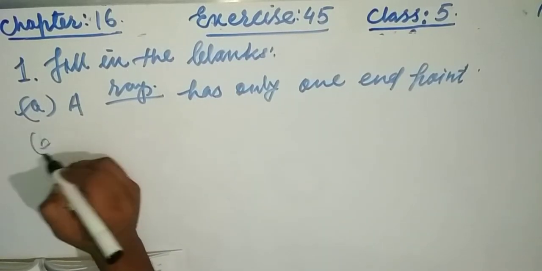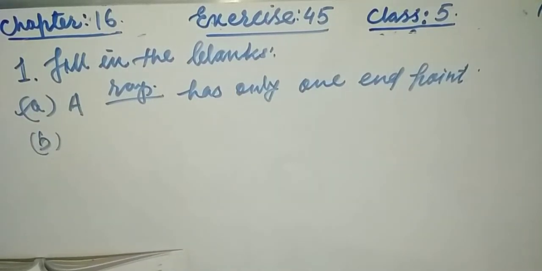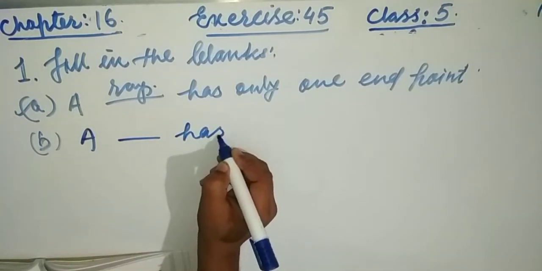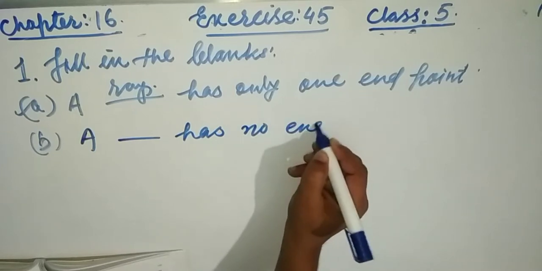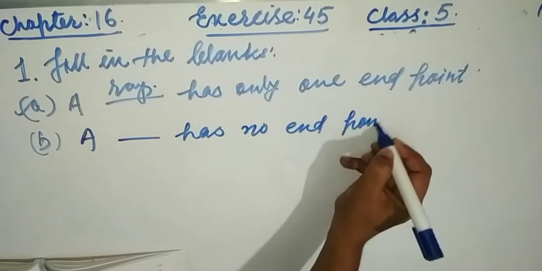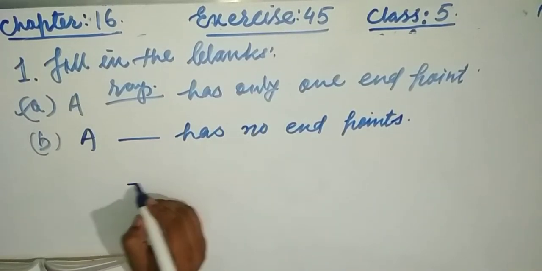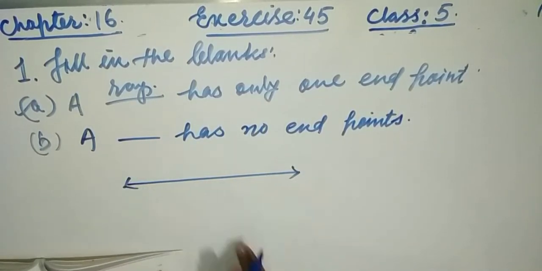Now B says: a blank has no end point. The answer is line.